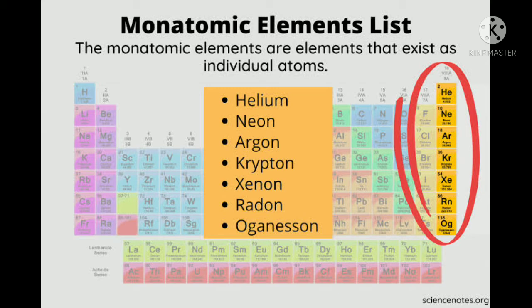It's only 1 atom, single, and it is stable. Helium, neon, argon, krypton, xenon, radon and oganesson. Total 7 elements which are monoatomic.